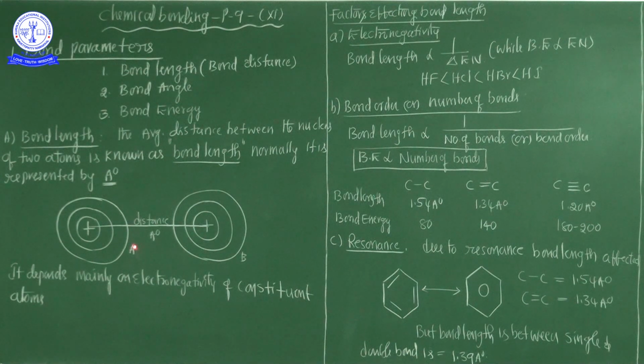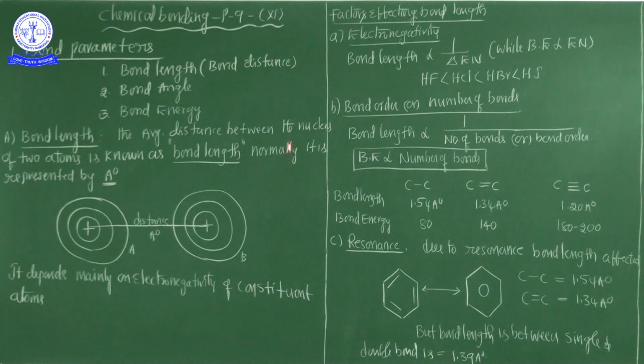If the electronegativity difference is maximum, the bonding electrons will definitely be attracted more towards one side, the A side. Hence the bond distance is decided. Here, the electronegativity of the atoms decides the bond distance. This is the most important key point: the electronegativity of any atoms decides the bond length and bond distance.